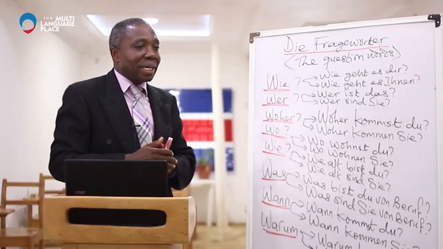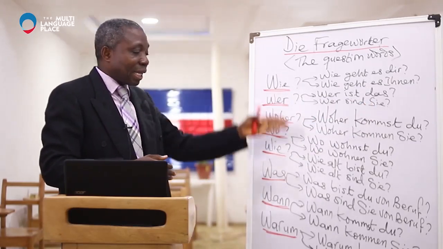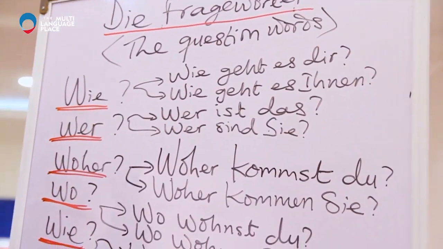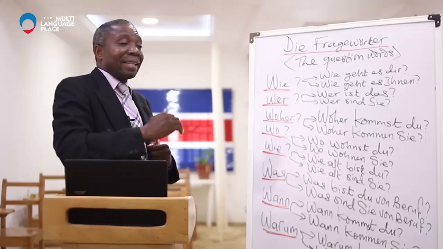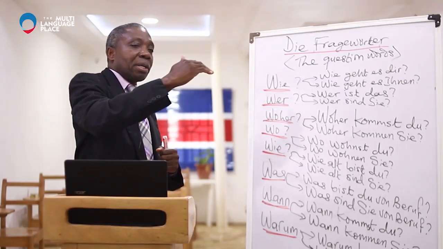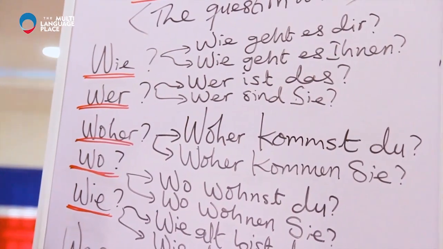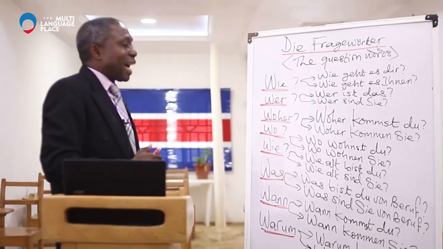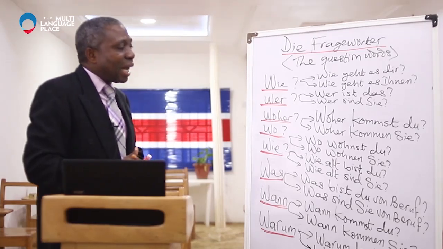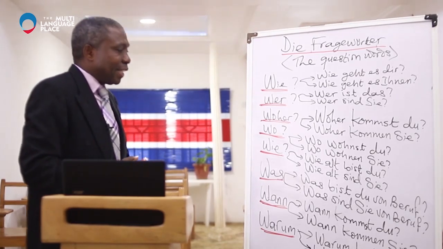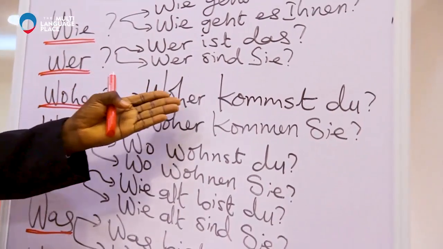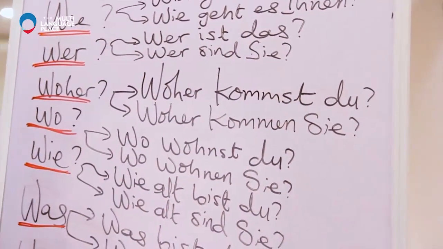And that is how everything is arranged: informal, formal, informal, formal. Okay, so the second one is wer. Wer ist das? Wer sind Sie? And then we come to the next one, woher. Woher kommst du?